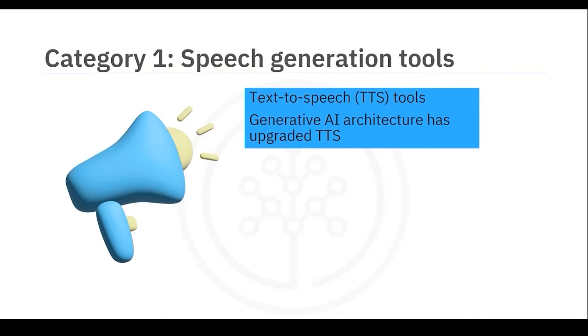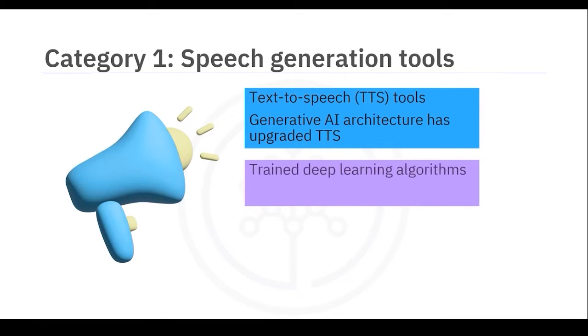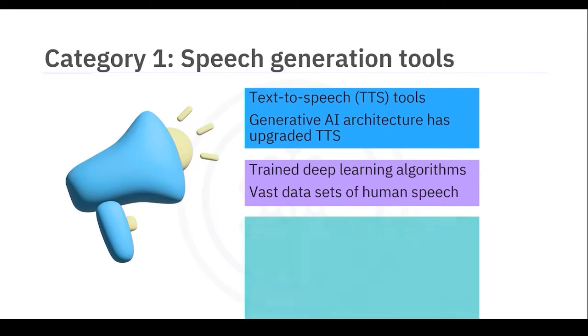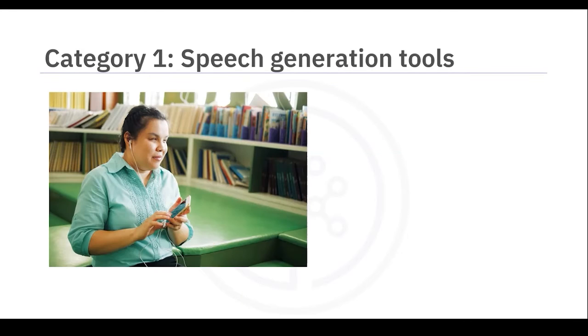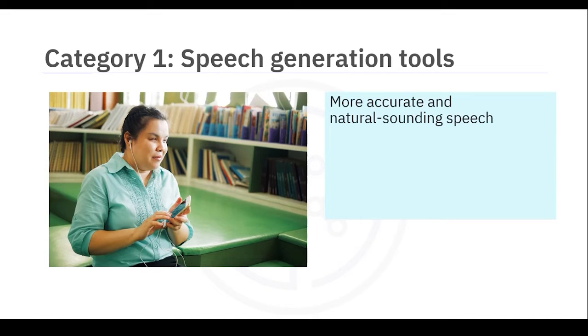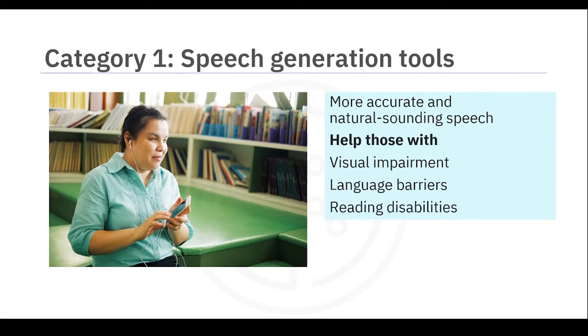While read-aloud technology is not new, generative AI architecture has upgraded how this technology works. Deep learning algorithms are repeatedly trained on vast data sets of human speech. This allows them to break down and efficiently replicate vocal characteristics, such as pronunciation, speed, emotion, and intonation. As a result, generative AI TTS tools create more accurate, natural-sounding speech, which is especially helpful to those who struggle with visual impairment, language barriers, and other reading disabilities.